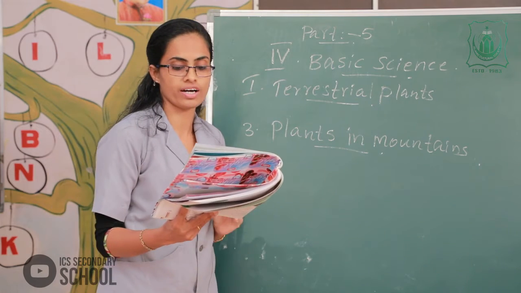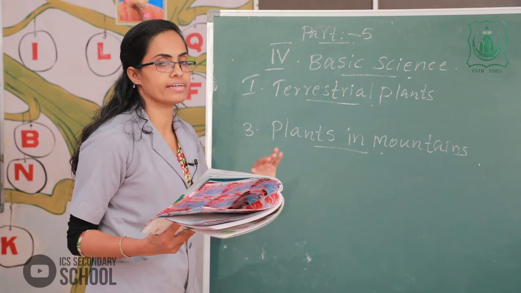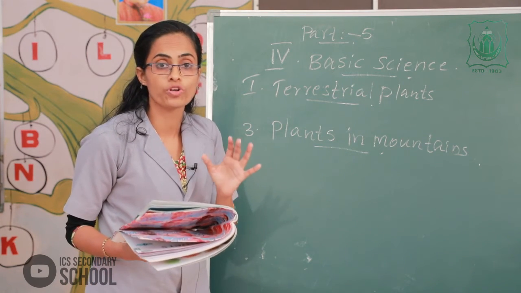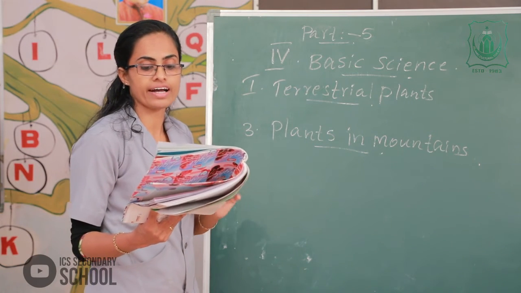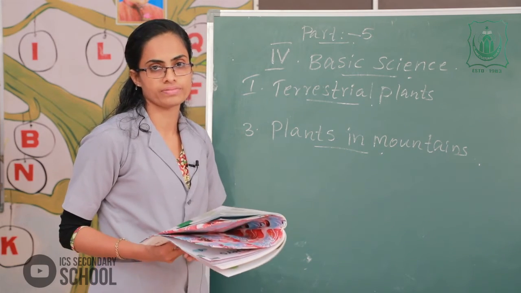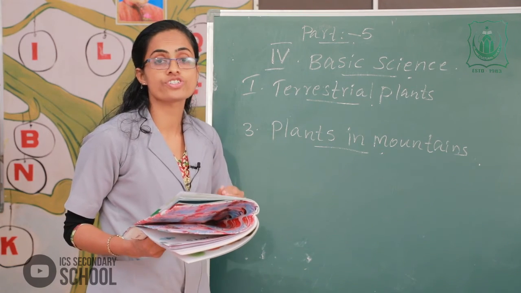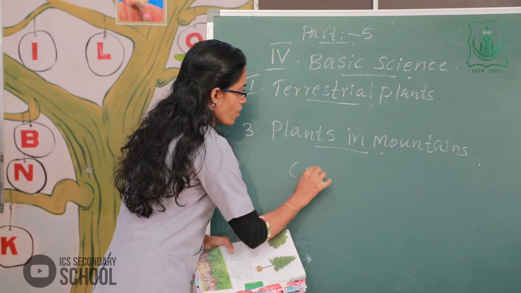It's generally colder in mountains than in the plains. Some trees such as pine, you can see pine tree, fir and deodar grow tall and they are cone shaped. The plants in mountains, the cone shaped trees. Please listen here, cone shape.